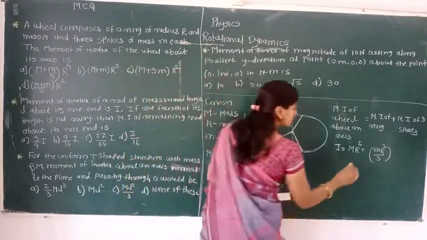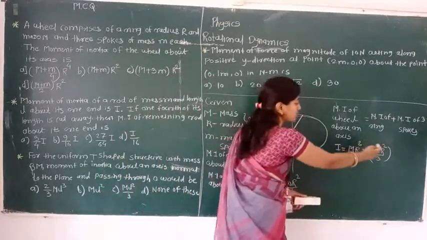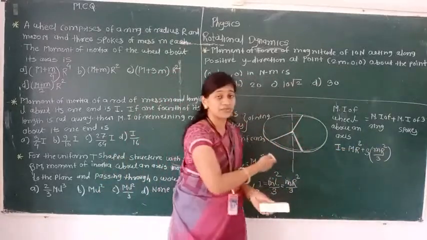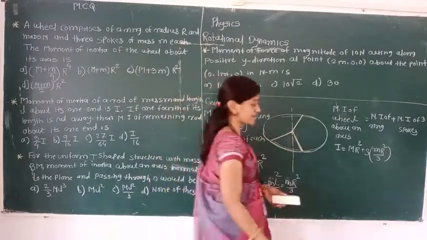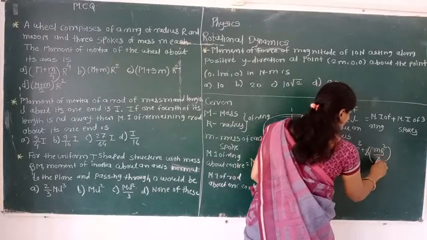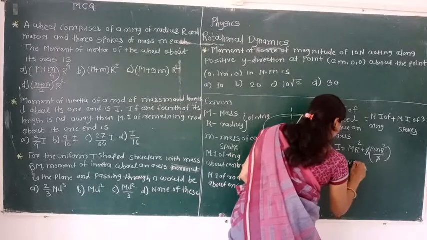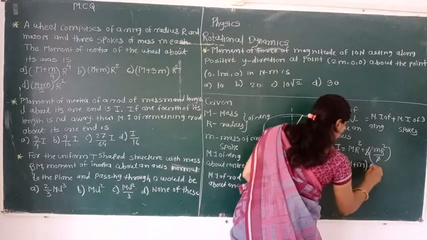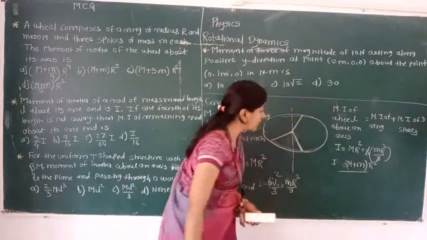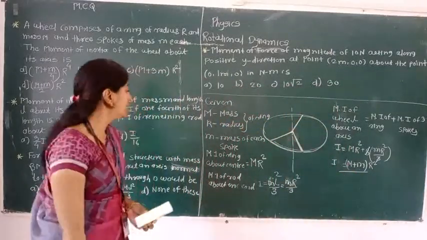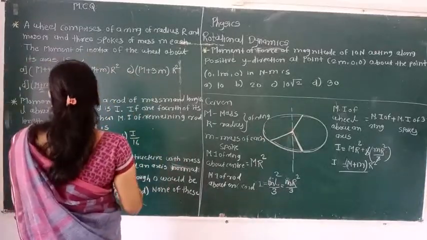But here 3 spokes are present there. हम एक के लिए फॉर्मूला लिखेंगे तो यही होगा m r square divided by 3. But as per the given information in that wheel, the wheel is comprised of a ring in that 3 spokes are present. So here we are writing, then simple mathematical calculation there. Finally, I is equal to capital M plus small m in bracket, common term is r square. So we are getting this answer, capital M plus small m into r square, and I think this is our second answer.